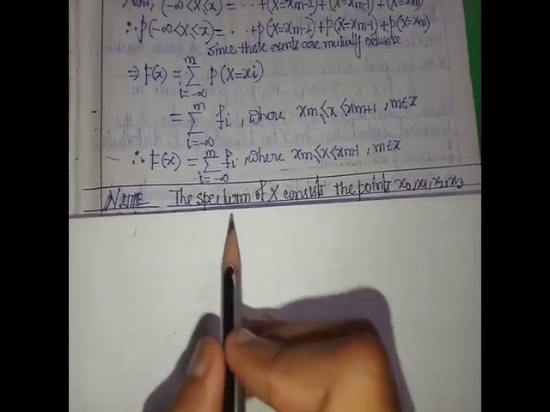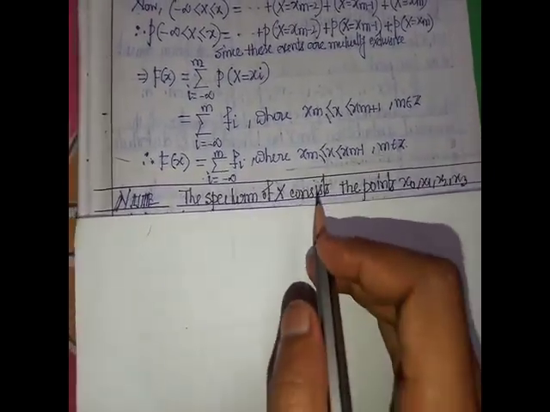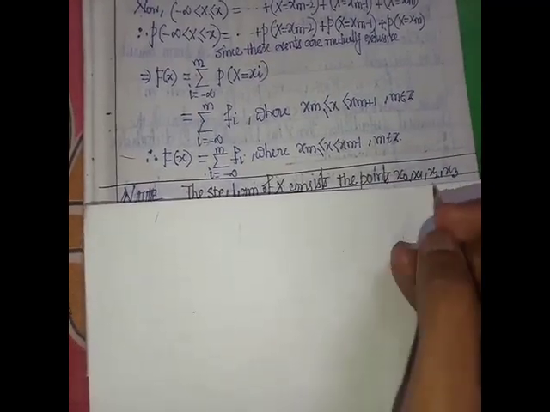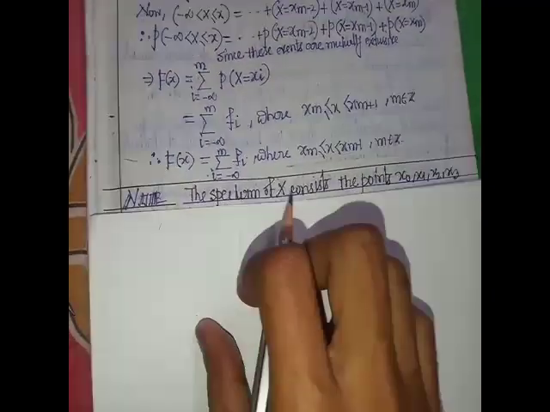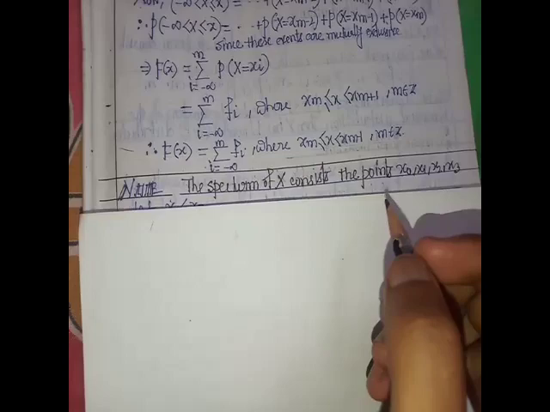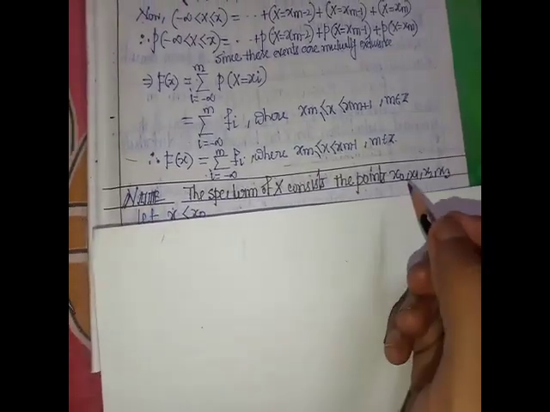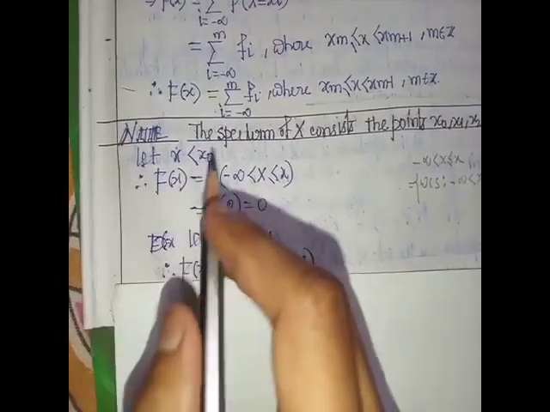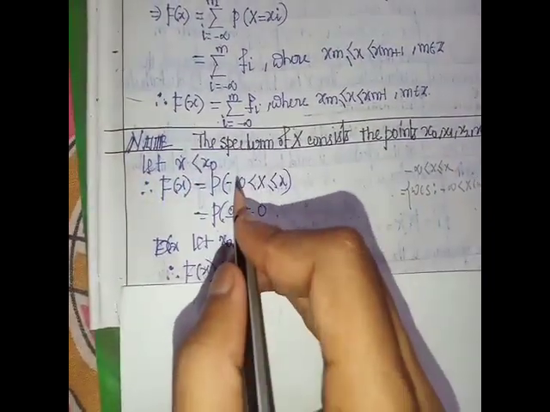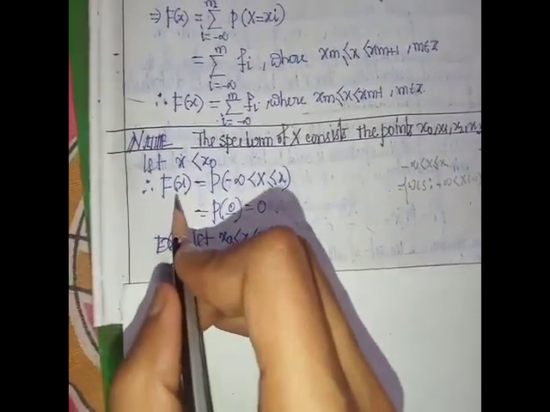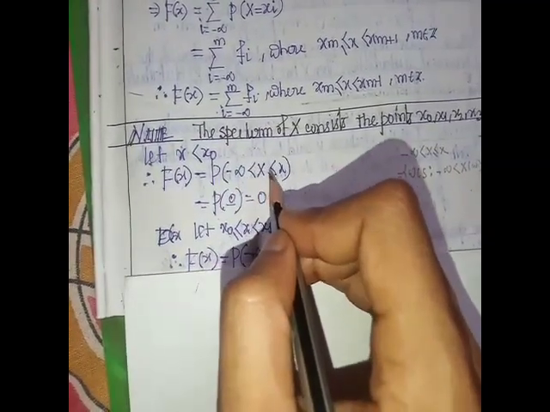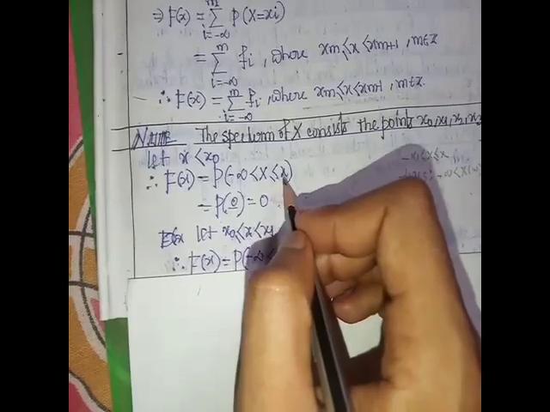Note, the spectrum of X consists of four points: x_0, x_1, x_2, x_3. If x is less than x_0, then the distribution function is F(x) equal to the probability that X is less than or equal to x.